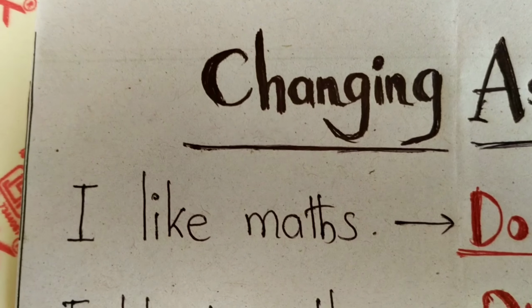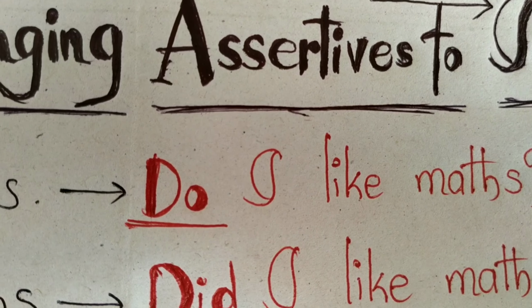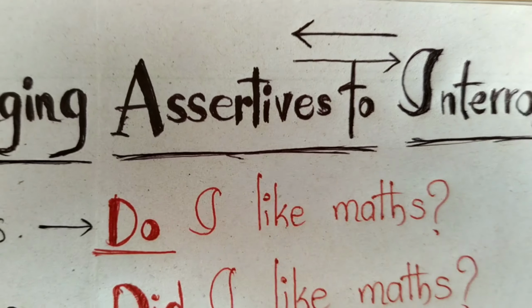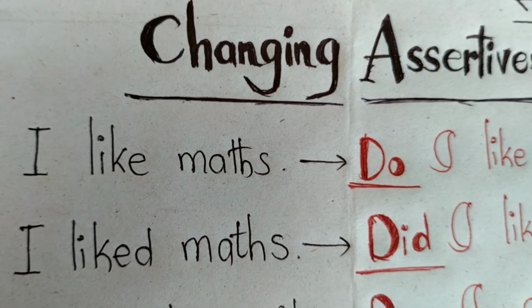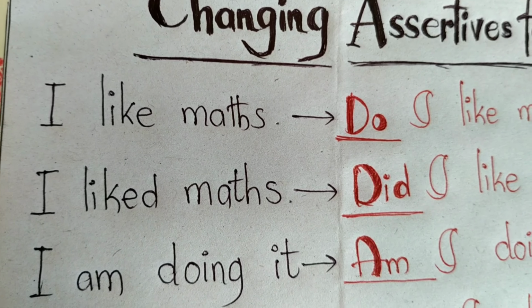Let's take some other subjects. You like maths. What's the question for that? Do you like maths? They like maths. What's the question? Do they like maths? In that way, if there is only V1, you need not make any changes. Simply add do.